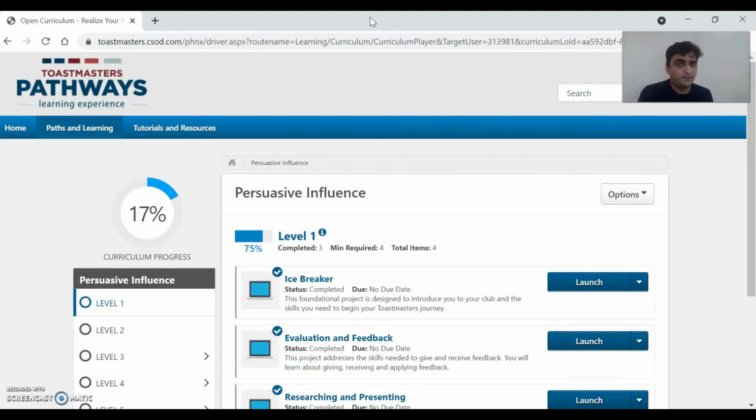So follow the system and I am sure you will become a better public speaker and better leader going forward. If at all you have any questions, please contact your EXCOM members or any of the senior members. They will be able to guide you.